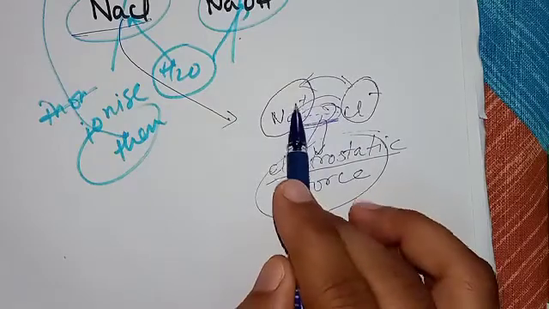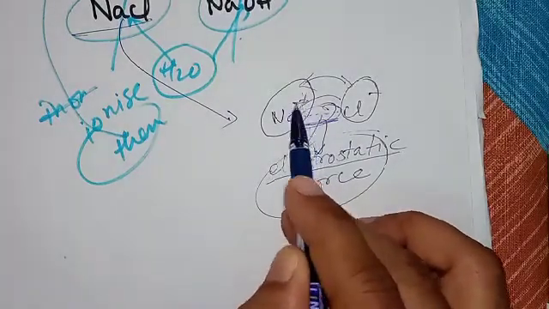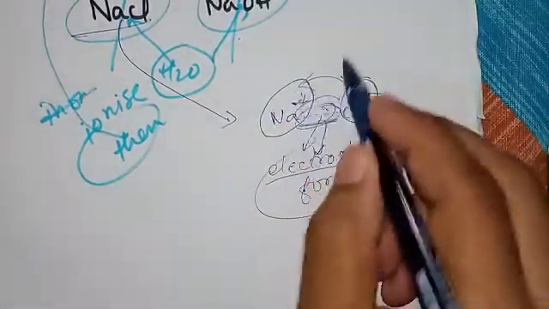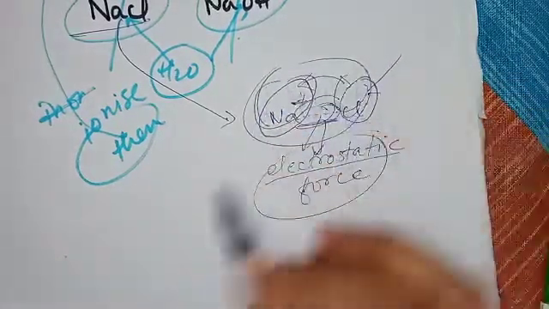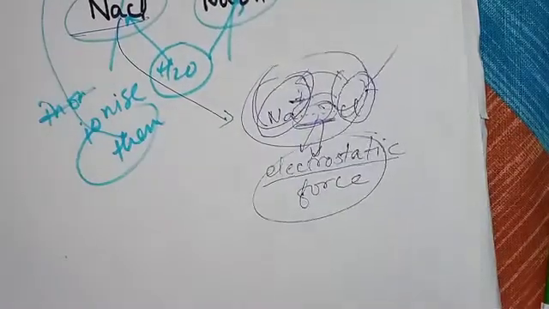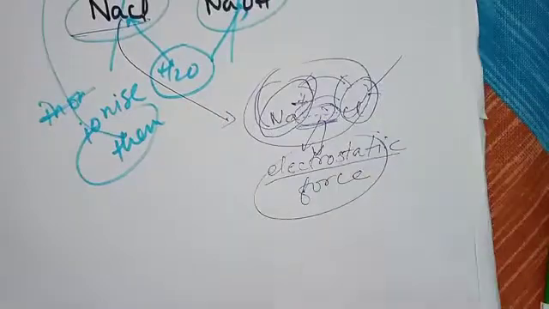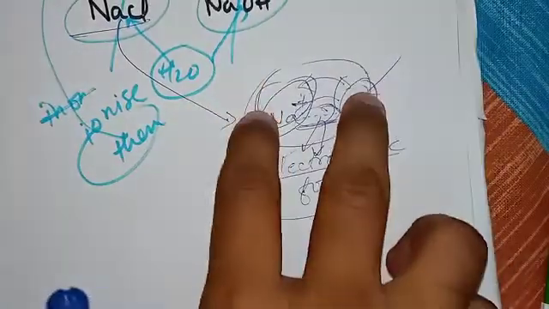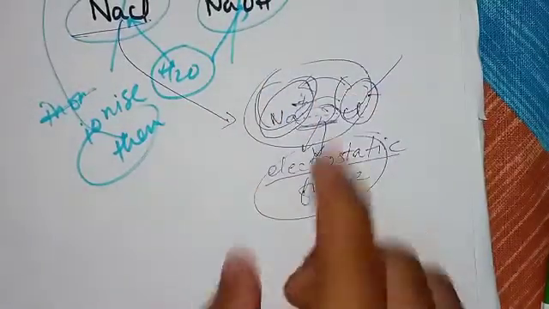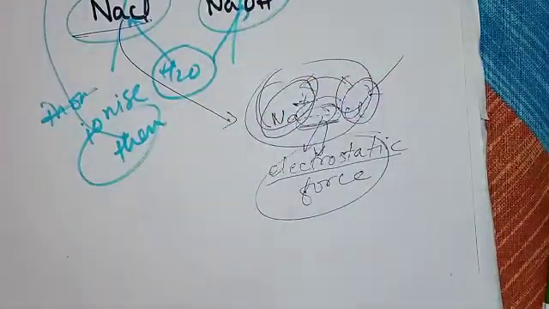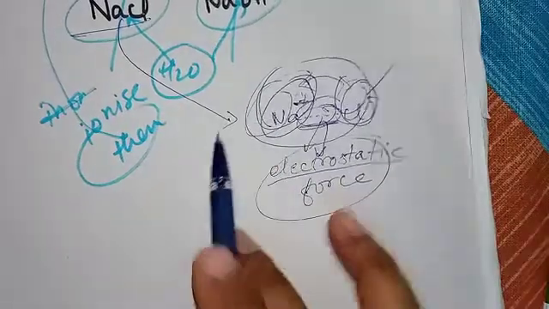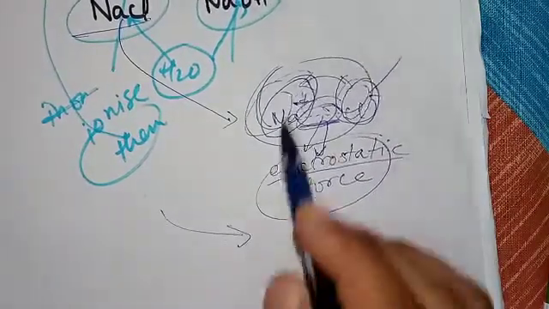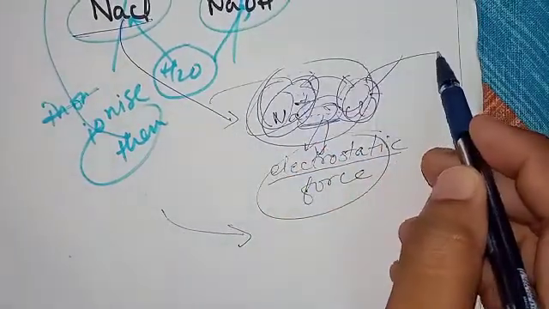So this notion tells us that electrolytes, even in the solid state, are ionic in nature. You can see the ions are held together strongly by an electrostatic force. So in the solid state they are ionic, but they are not mobile. That is, they can't move. If you take solid NaCl, you can't pass electricity through it. Why? Because the ions are immobile. To pass electricity through any substance, the ions should move. And how do they move?